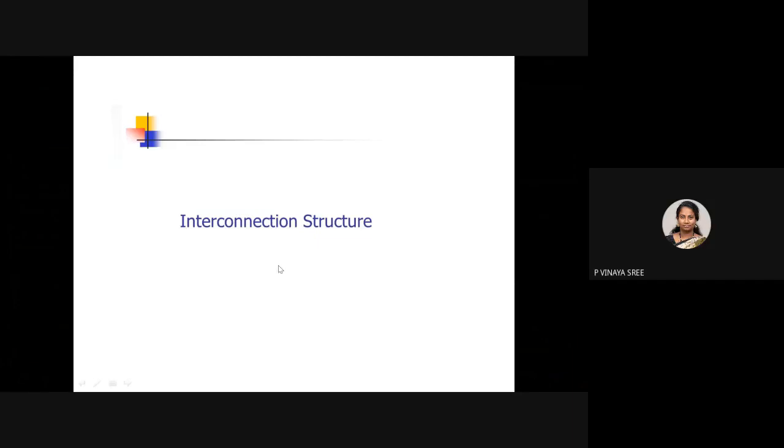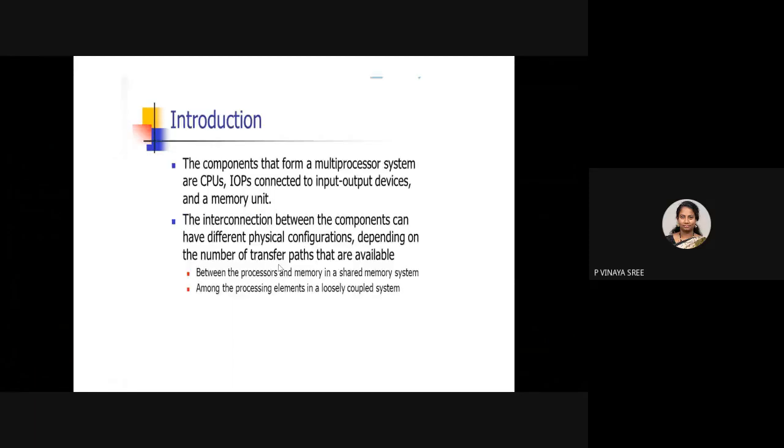Today we will discuss interconnection structures in multiprocessors. The components that form a multiprocessor system are CPUs (central processing units), input-output processors connected to input-output devices, as we already studied in unit 4, which are specially meant for transferring the input and output data, and a memory unit.